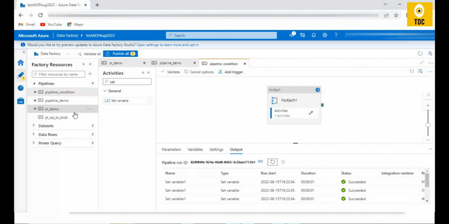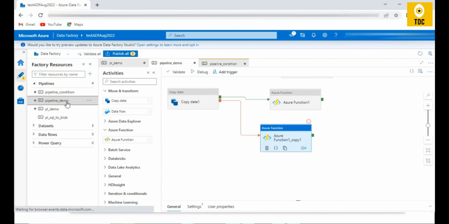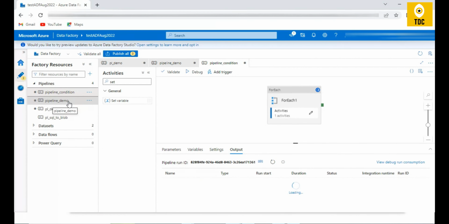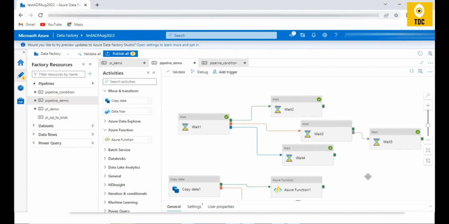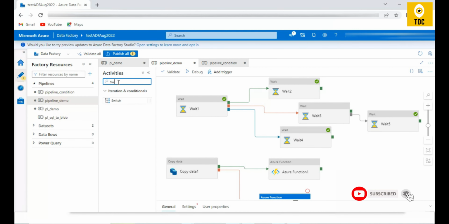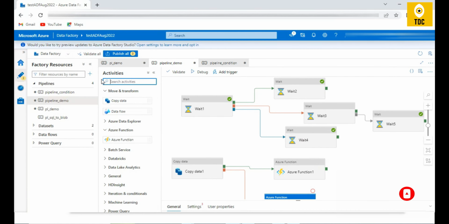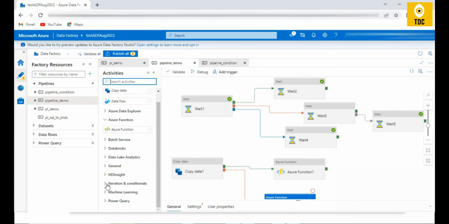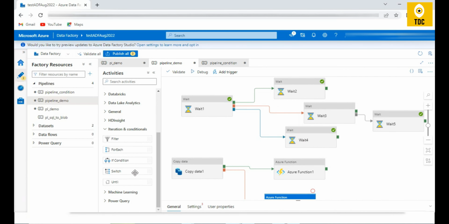Hope you're able to understand. The wait activity we have demonstrated is very important, as you can see here. Using the wait activity, we have demonstrated chaining. This concept is very important. And you can also understand the if condition and for each condition. There are also other conditions like switch, which we will discuss later in detail. We will make a specific video for all these iteration conditions you're seeing here. But as part of this video, hope you are clear on what we were trying to explain.